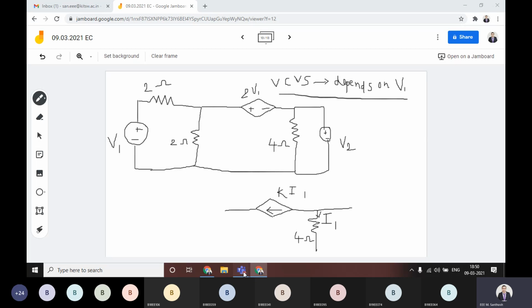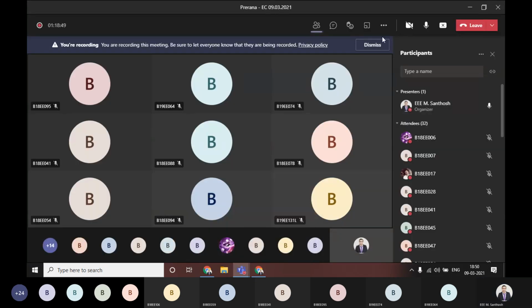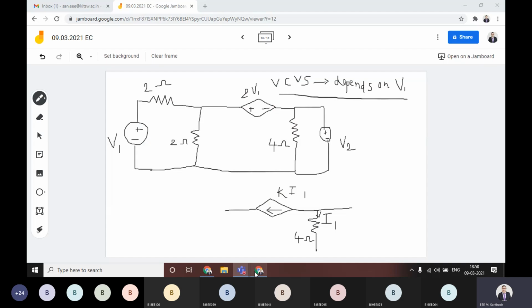Can anyone tell me what kind of source this is? Current controlled current source. Very good.